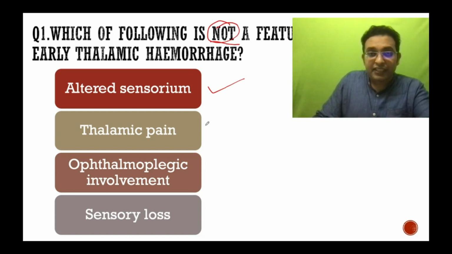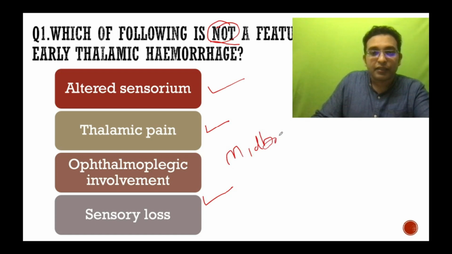So whether it's thalamic pain or sensory loss, you may think that thalamic pain and sensory loss are definitely associated with the thalamus. And if you are not sure, you may mark the answer as ophthalmoplegia, because ophthalmoplegia is associated with eye movements, and eye movements usually start with the midbrain and pons.